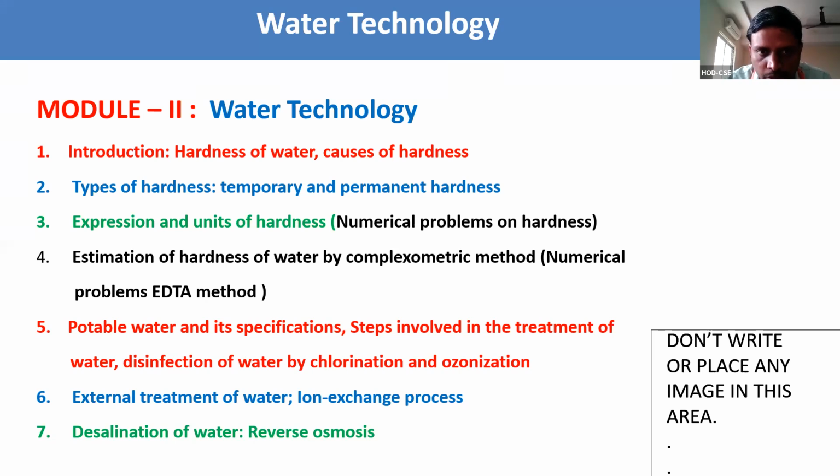We need to estimate how much hardness is present in the given sample of water by the complexometric method. The complex we are taking is EDTA, ethylene diamine tetraacetic acid. Earlier we did this experiment in our laboratory. We are going to see how we estimate the hardness of water by the complexometric method.